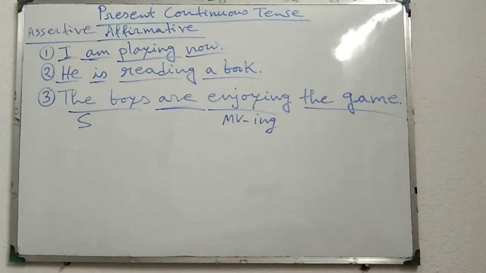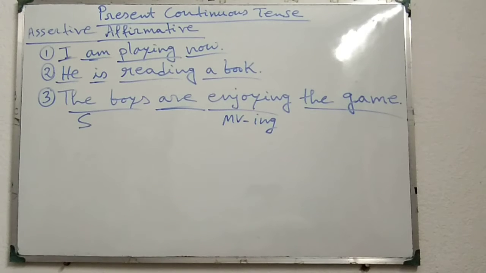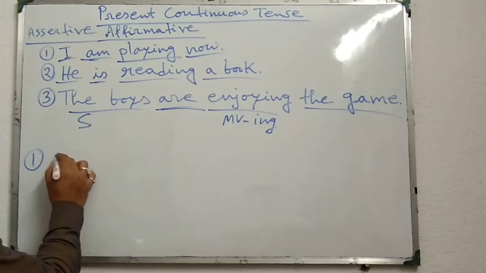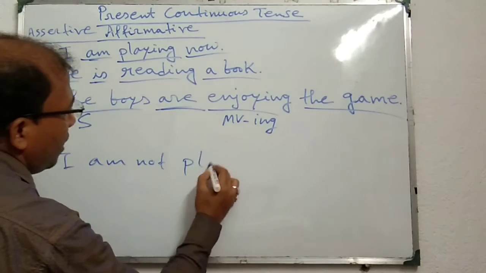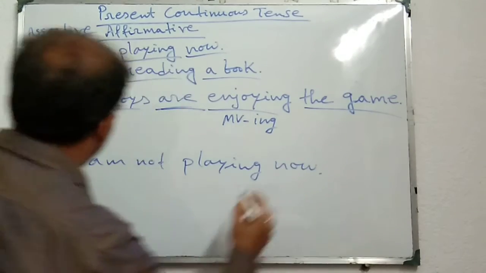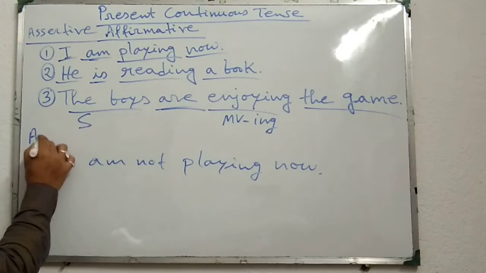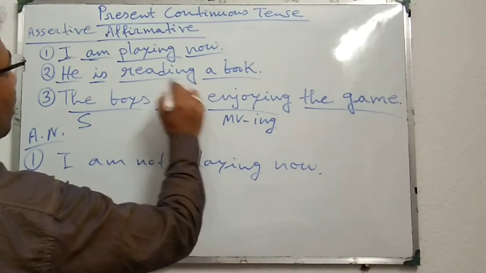Now if we want to make these sentences into assertive negative, we have to place only not just after am, is, are. For example, example 1, I am not playing now. It is assertive negative. Similarly, he is reading a book.